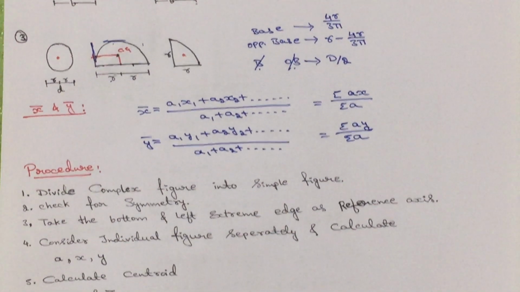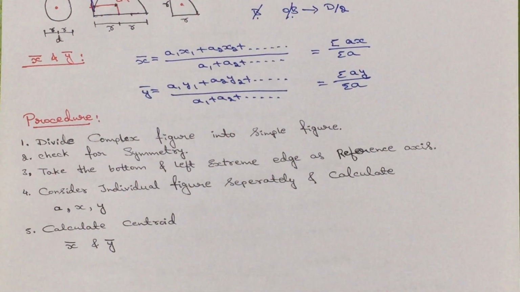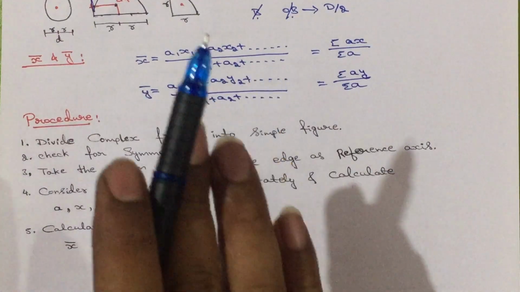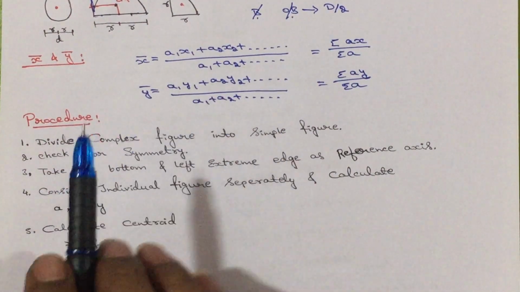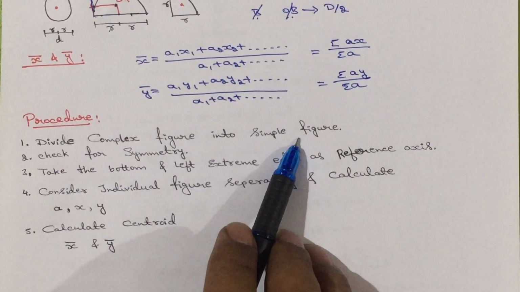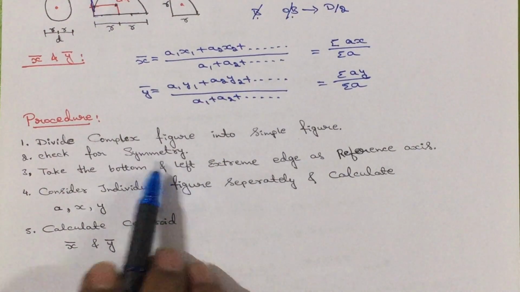Now, finally, what is the procedure to solve the problem? All the centroid problems have the same procedure. The procedure is simple and the problem is also simple if you know the basics. A complex figure will be given. So, divide the complex figure into simple figures. Then check for symmetry, whether it is symmetrical or unsymmetrical.